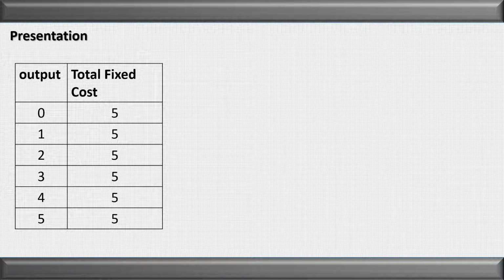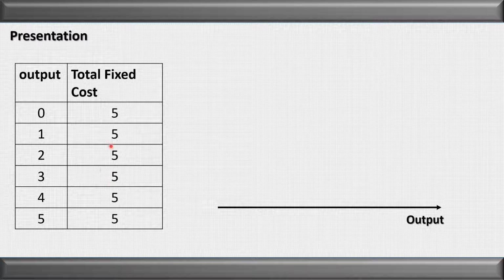Let us see the presentation. We know that there are two ways of presenting things. One is the tabular presentation and the other one is the graphical presentation. Total fixed cost is the same throughout the level of output. We can see when the output is 0, the total fixed cost is 5. When the output is 1, even then the total fixed cost is 5. So we know that the total fixed cost is constant irrespective of level of output.